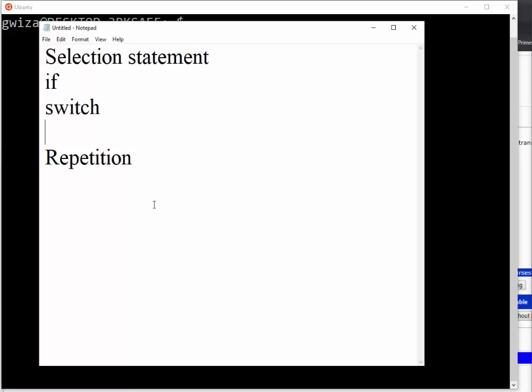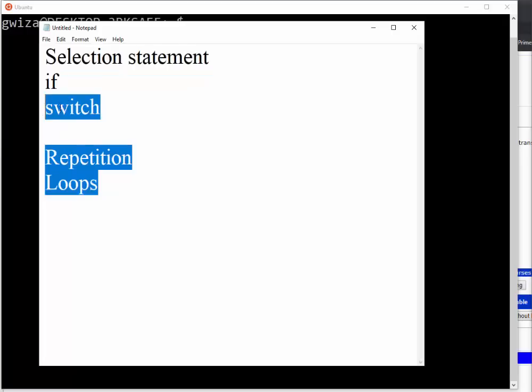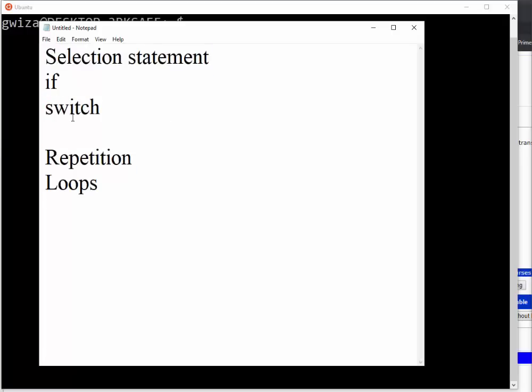Then on repetitive statement is where we are having our loops. So we are going to look at if and switch, if else, nested if, something like that. And also here we will add some operators like AND operator, like OR operator, and also AND like this, and all like this. This is what we are going to see.